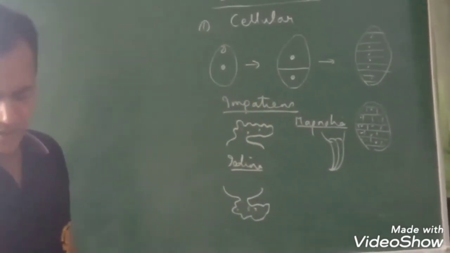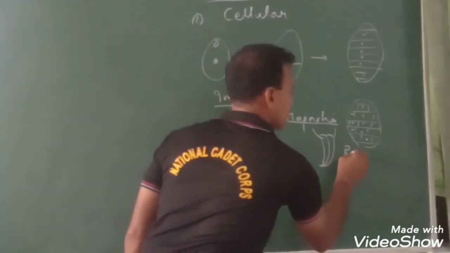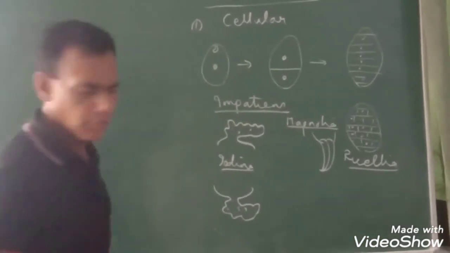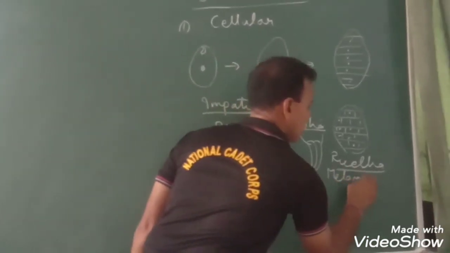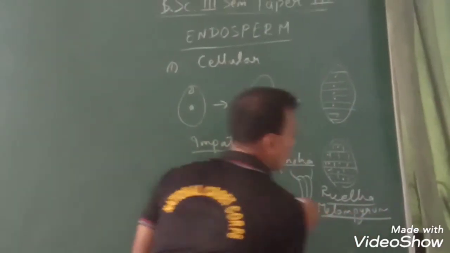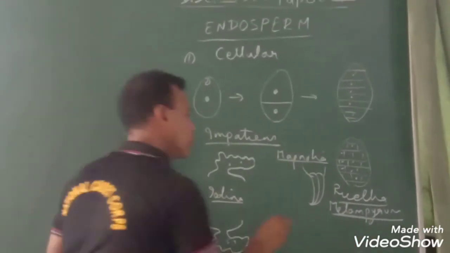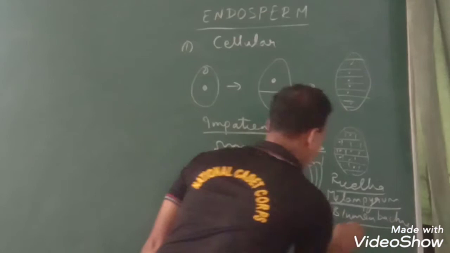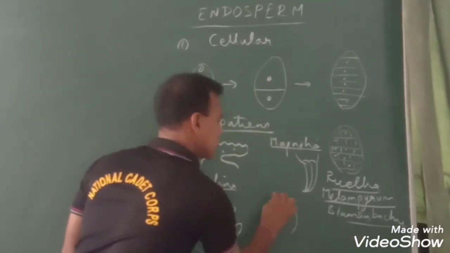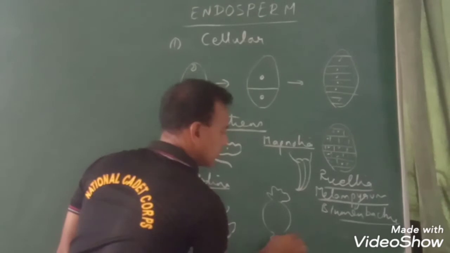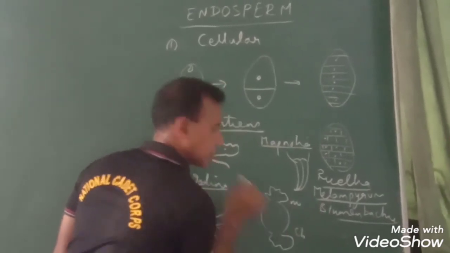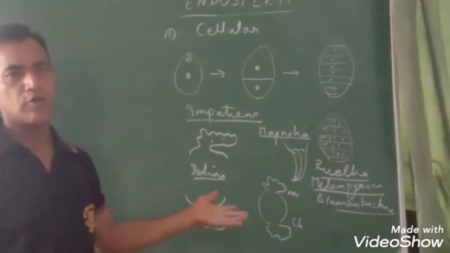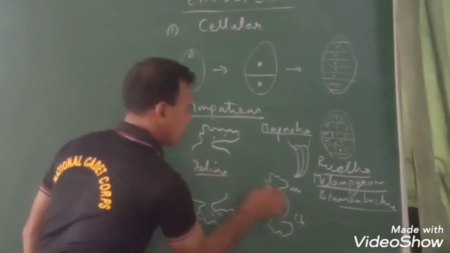In some members like Ruellia, which belongs to Acanthaceae, Melampyrum, and Blumenbachia, the haustoria is formed from both the micropylar as well as chalazal ends. The function of these haustoria is to get an additional supply of nutrients for the developing embryo.